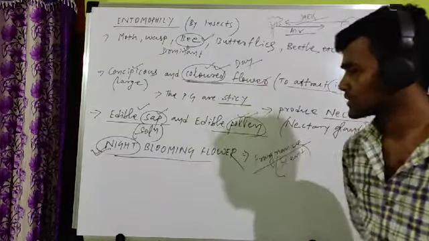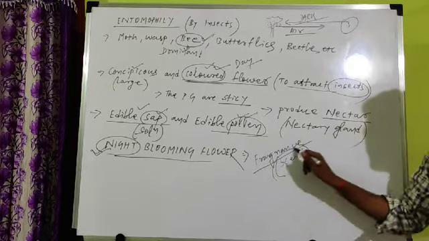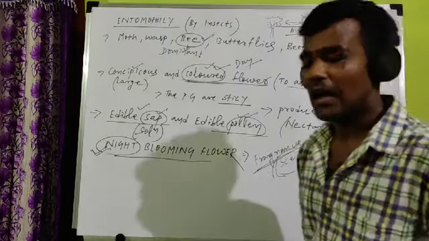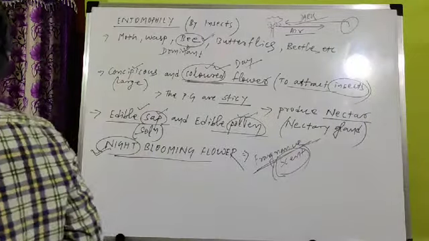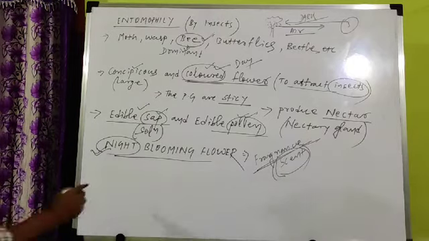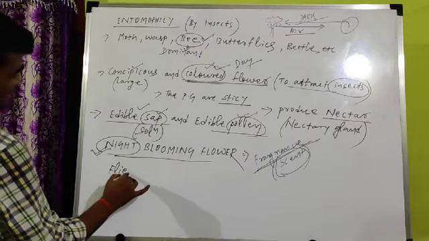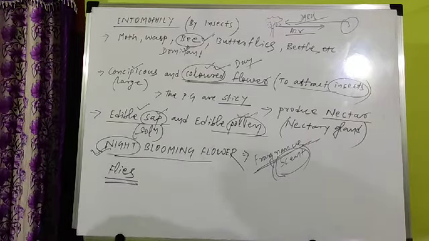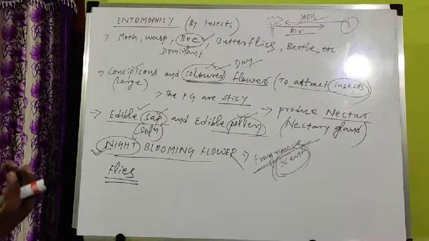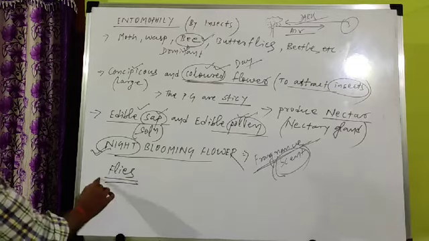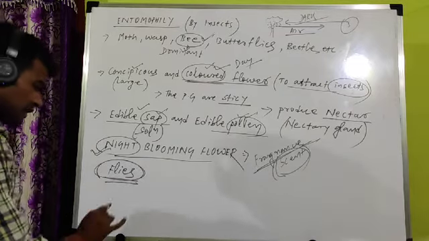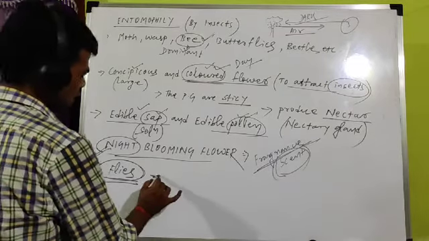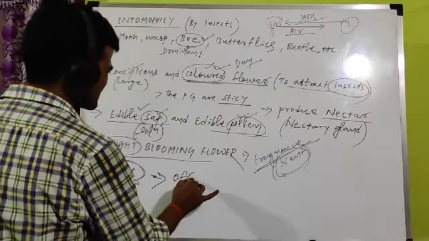In case of night blooming flowers, the scent or fragrance attracts the insect for pollination. Another important case is flies, just like Musca domestica, house flies. The flower attracts the flies because of an offensive smell.